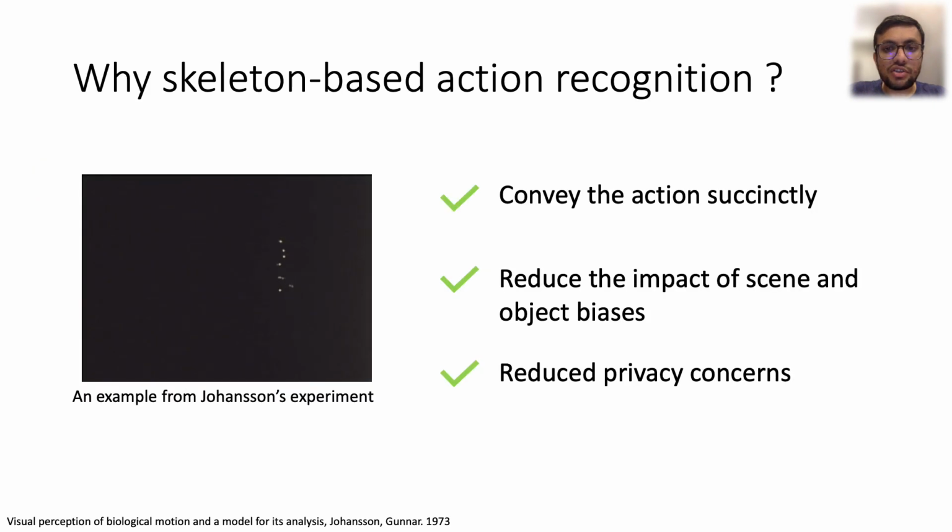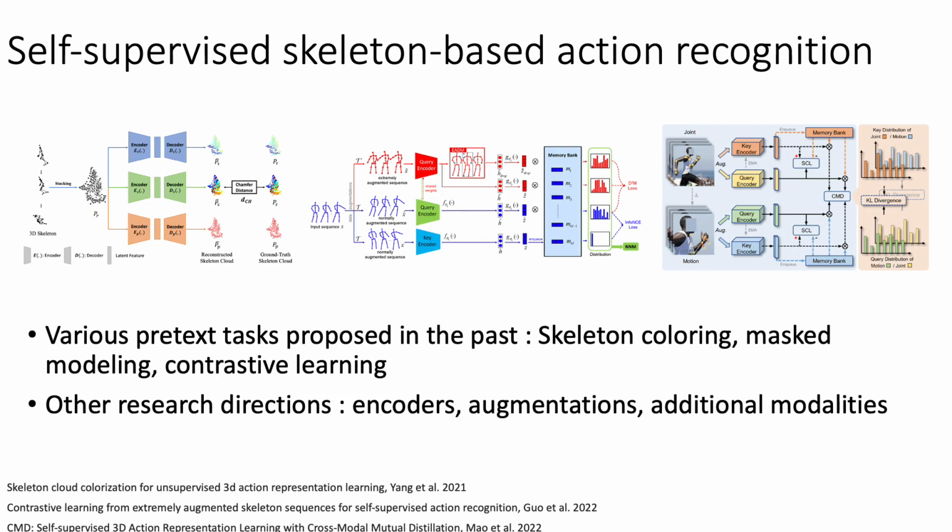Prior work in psychology has shown that humans can recognize actions from a sparse set of moving key points. Compared to RGB, skeletons convey an action succinctly and have been shown to reduce the impact of scene and object biases, while having reduced privacy concerns. Annotating video datasets is challenging and time-consuming. Following the success of image and video self-supervision, various papers have explored novel pretext tasks and training methodologies for learning skeleton encoders without labels. These are then adapted to various target datasets and downstream tasks. In this work, we use a contrastive learning objective for self-supervised learning.